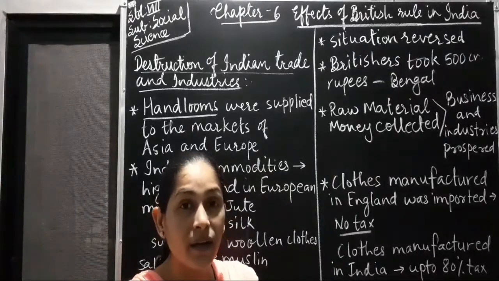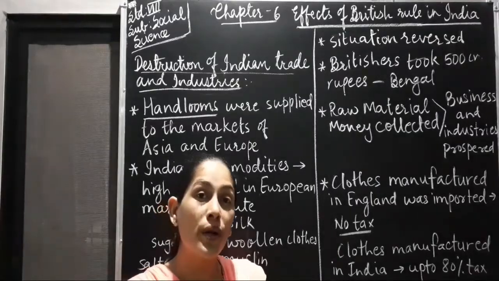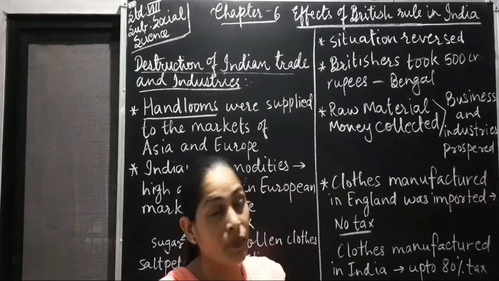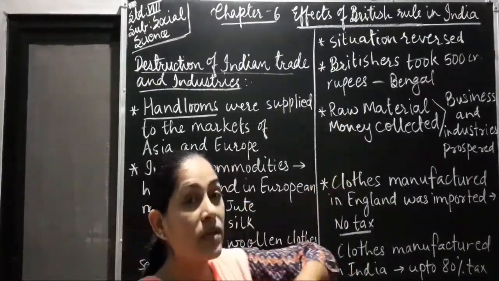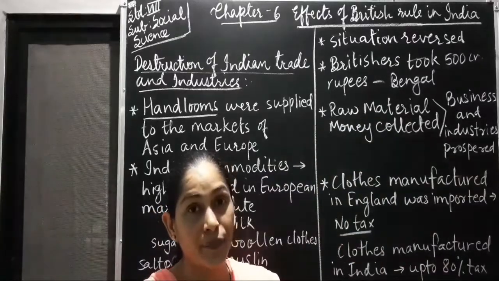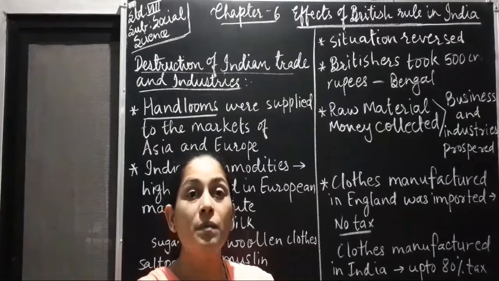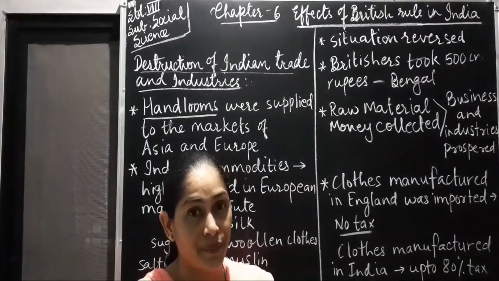And they were sent there in England. They manufactured there and the same product was sent here, okay, to sell it in the Indian market. And with the money which was collected from India, that also increased the prosperity of England. Their industrial revolution started and people started many industries and they all started prospering.